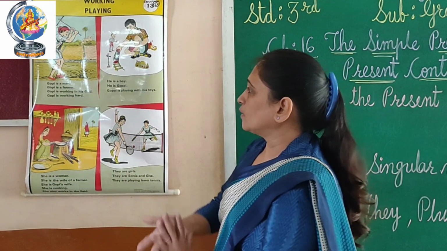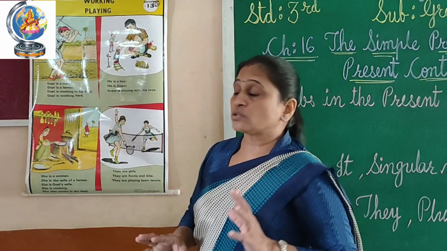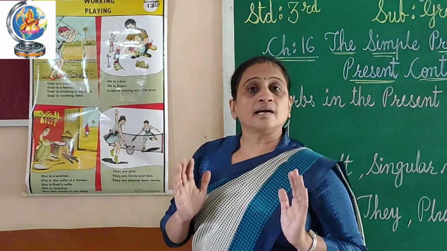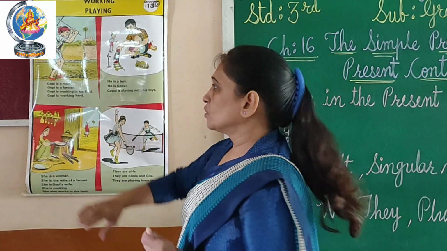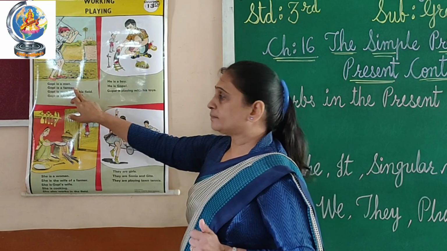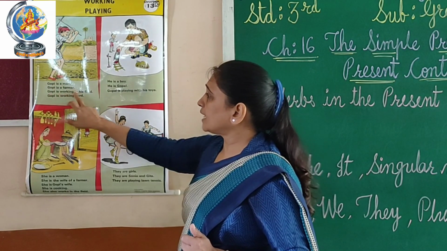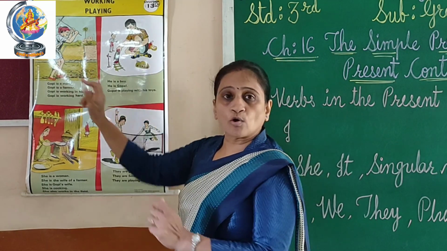Here you can see they are doing something, right? So they all are in the present continuous tense form. They are just doing their work. First of all, Gopi is a farmer. Gopi is working in his field, Gopi is working hard. So right now what is Gopi doing?